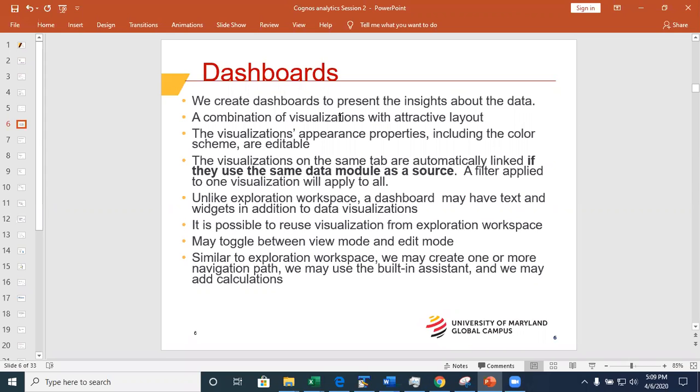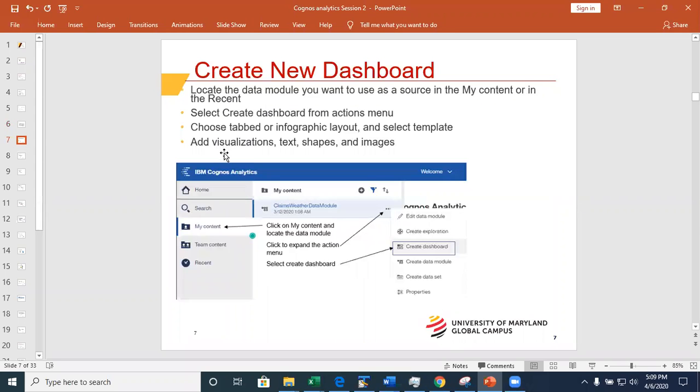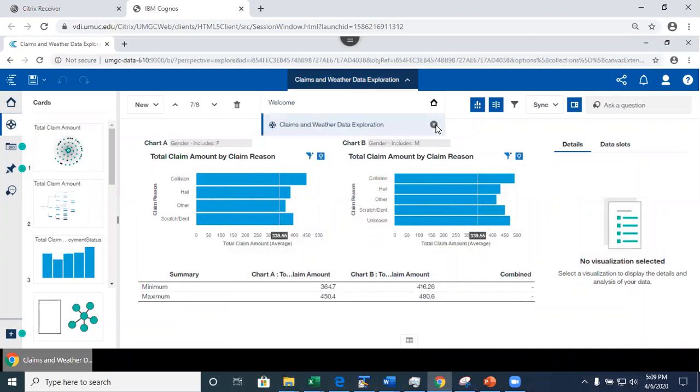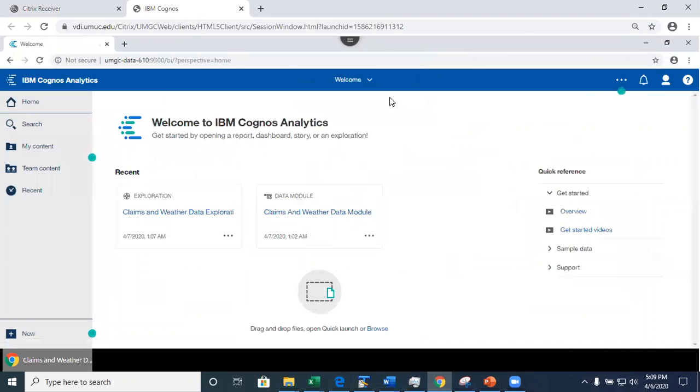But for us, I did most of the calculation, most of the pre-processing in a data module, because I want it to be available every time I use this data set, and I'm going to use it more than once today. All right, so now we're going to create a new dashboard. There is more than one way to do it. You can go to My Content, and you may access this data module from My Content, and you may do create dashboard. Alternatively, at a moment, if I close this, this is going to show on my